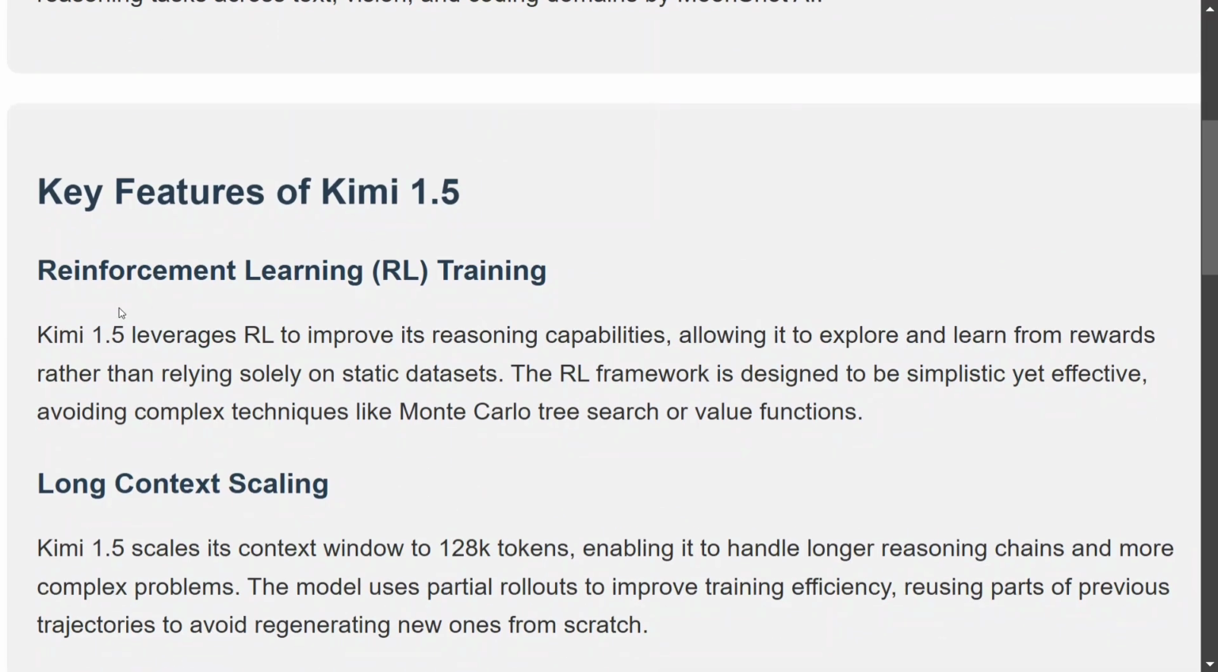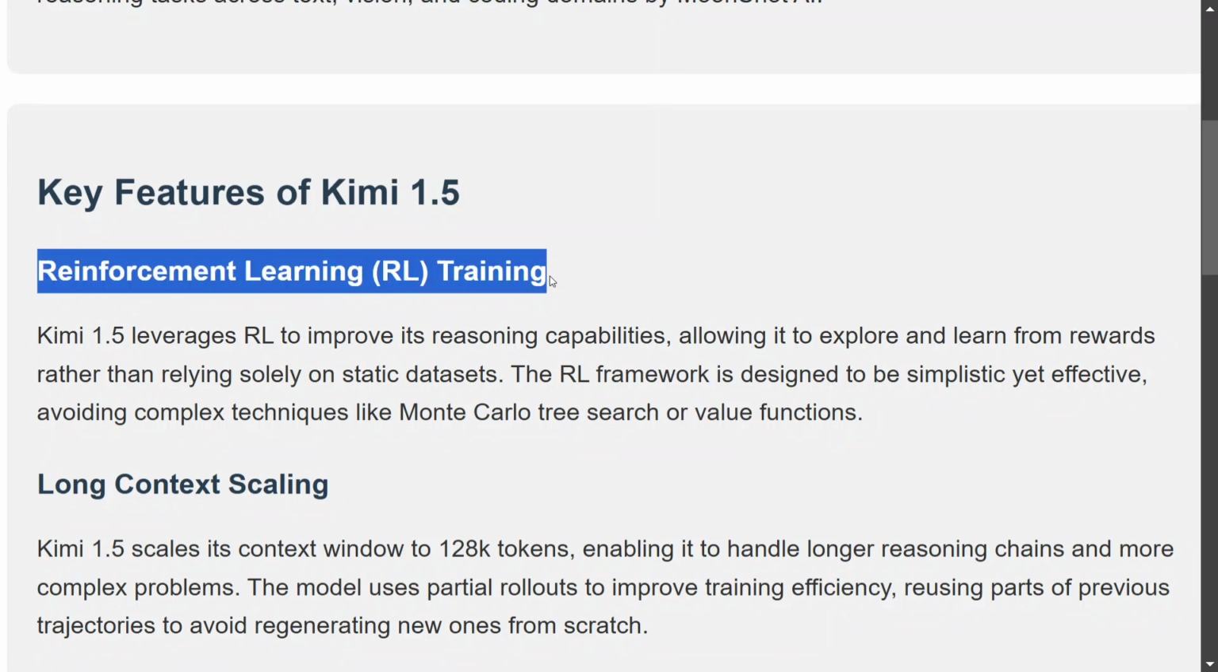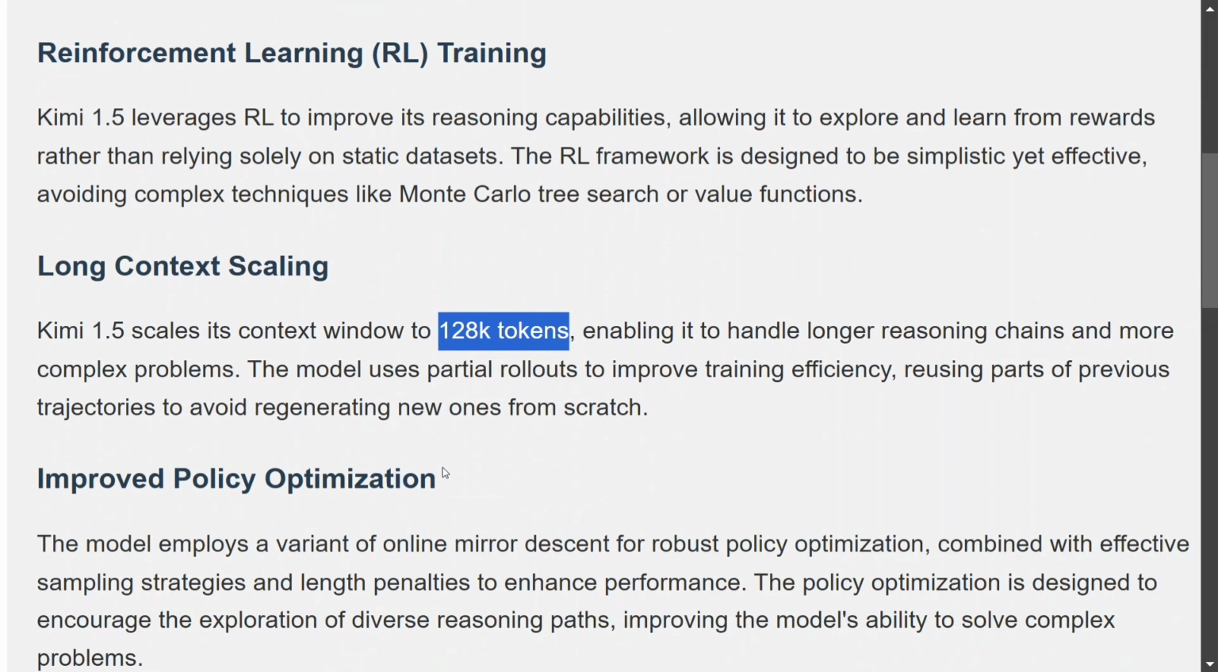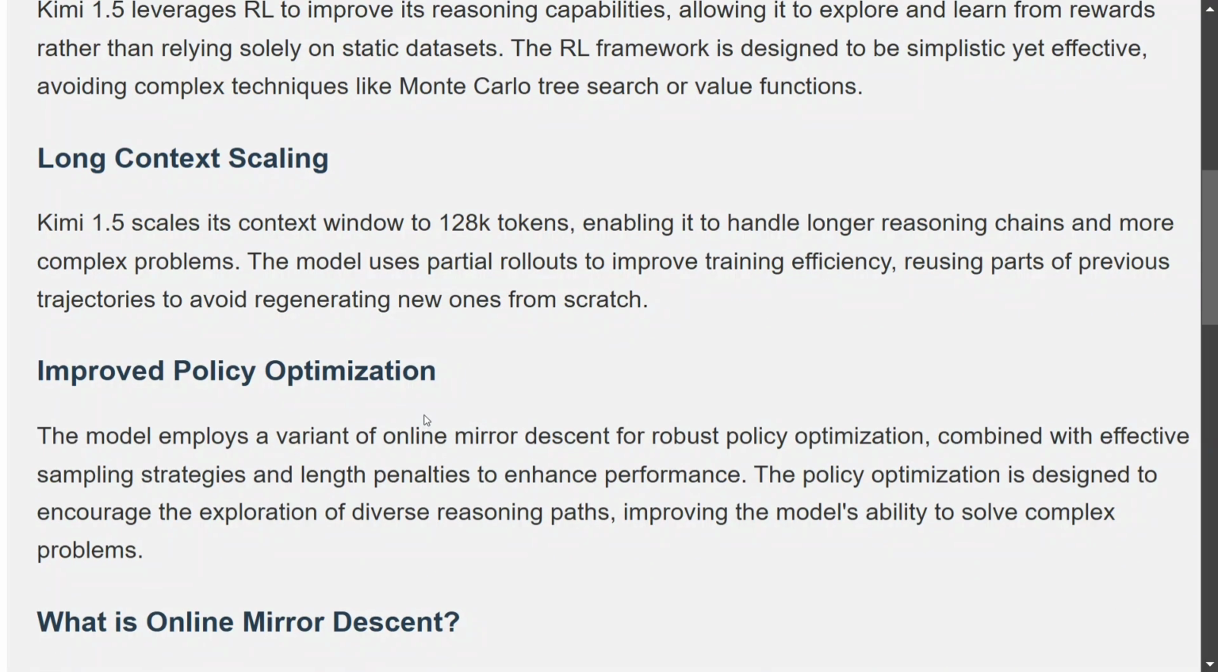Key features: it is reinforcement learning trained. If you have been following DeepSeek R1 also, there also they mentioned that they have trained the model using reinforcement learning. Long context scaling. It has a context window of 128k tokens. This is huge. Improved policy optimization. So they have been using a variant of online mirror descent for policy optimization in reinforcement learning.